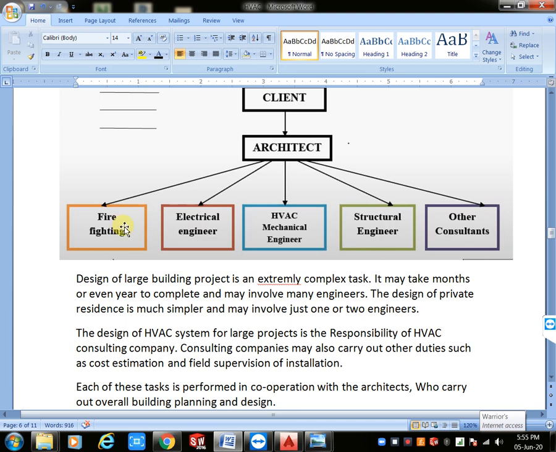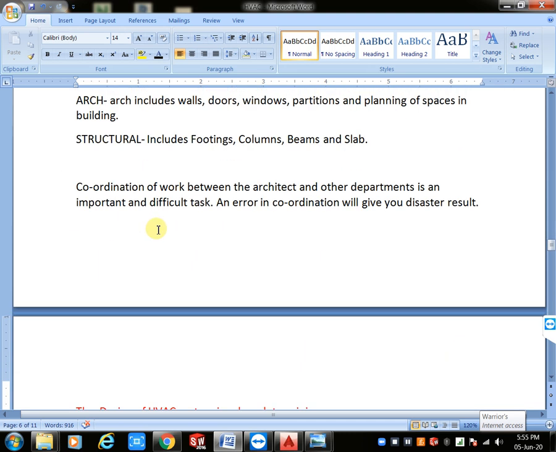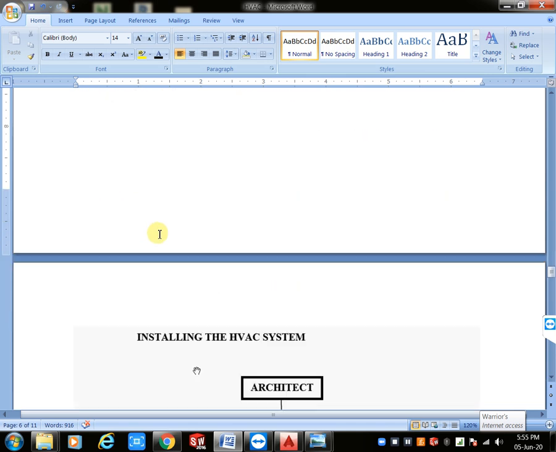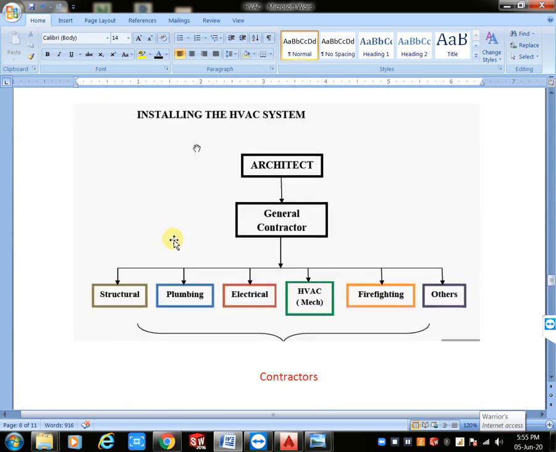First preference is structural. Second preference is plumbing, third preference is electrical, fourth one is HVAC, fifth one is firefighting. Okay, this is the order. Why? Without structure we can't do anything. For installation purposes, without structure we can't do anything, right or wrong?